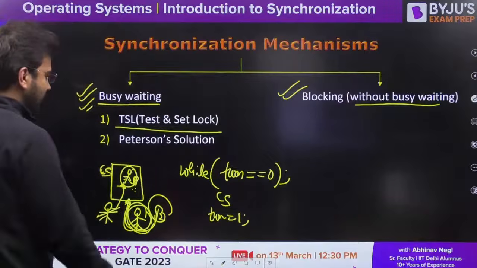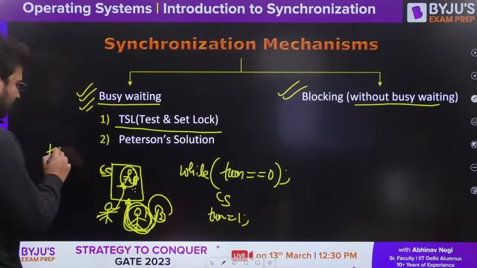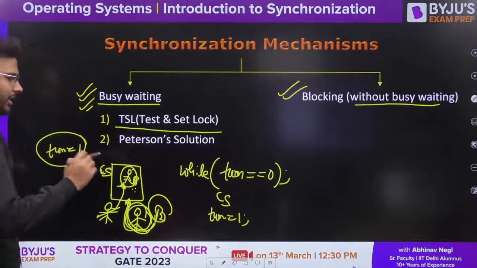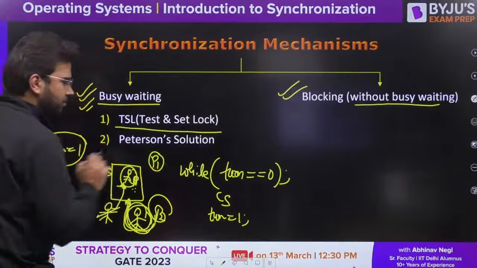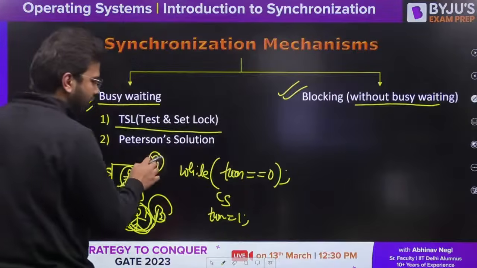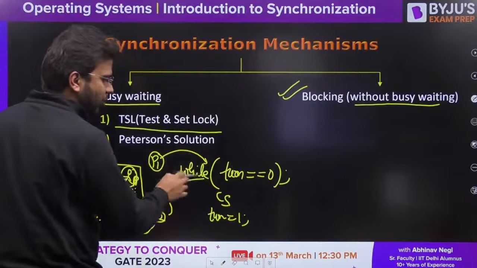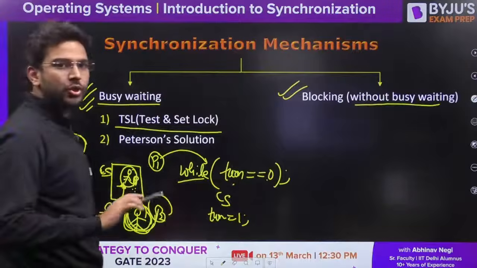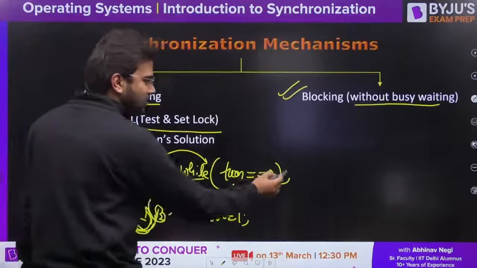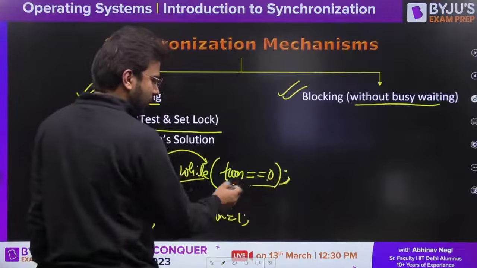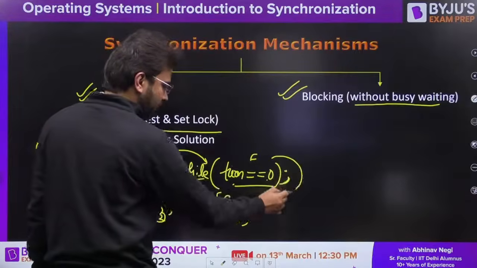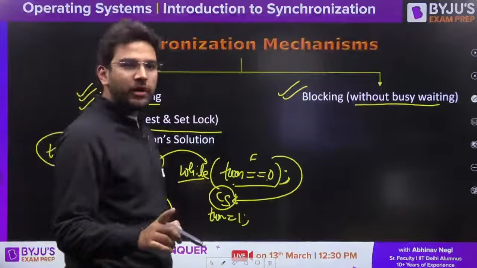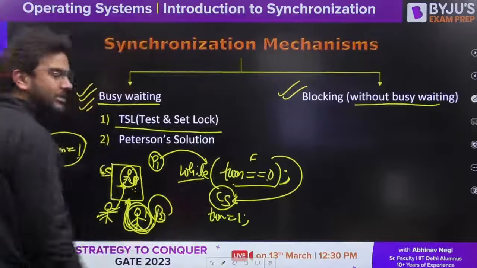Now carefully understand this. Let's say the turn value initially is 1. So let's say P1 is executing first. What will happen? It will execute this while loop, turn is equal to 0. Is 1 equal to 0? No, it is false. So as you have a semicolon here, the loop will end. So P1 will get the chance to access the critical section. Is it clear so far?